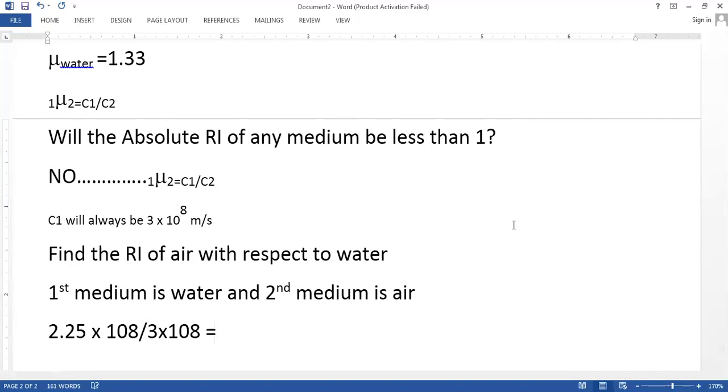10 raised to 8 will get cancelled because it's the speed of light in the first medium, which is water, and the speed of light in the second medium, that is air. So the answer comes 0.75. Clear? The refractive index of a medium can be less than 1, like the refractive index of air with respect to water is 0.75. But the refractive index of water with respect to air is 1.33. I hope you are very clear now about absolute refractive index.